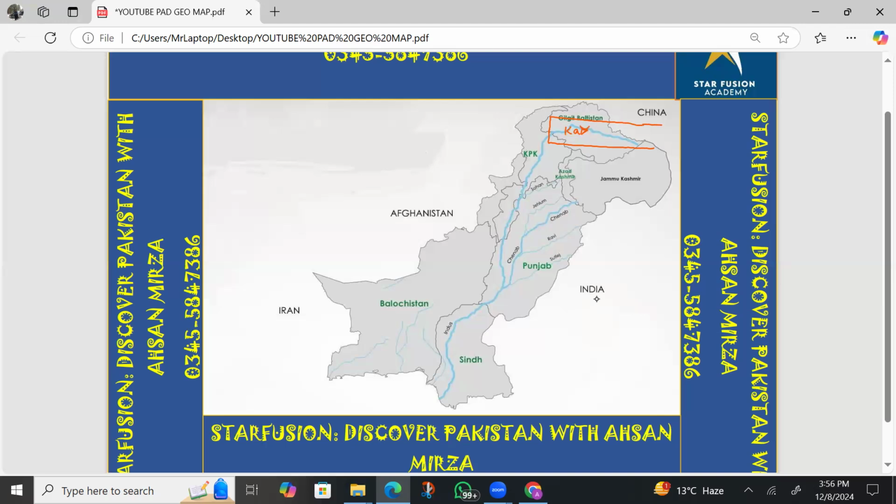Karakoram range. The Karakoram range is very important because it divides the boundary of Pakistan and China. It is the last line on the ending side of Pakistan. So you can see this is the extreme northernmost mountain range.